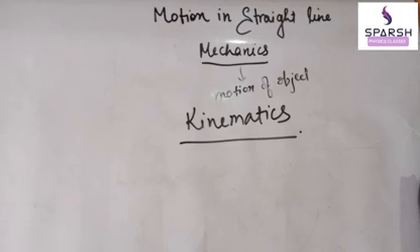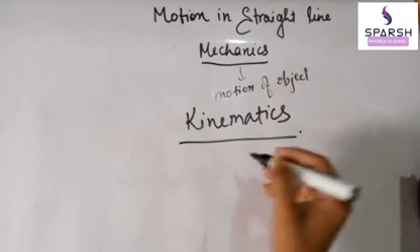Motion always takes place due to a cause, like a pen kept on the table that falls down; it will fall only when there is a force, like gravitational force. In this chapter we are not going to deal with forces. We are just studying the motion: what is the velocity, what is the speed, what is the distance traveled, what is the displacement taken. All these quantities we are going to study.